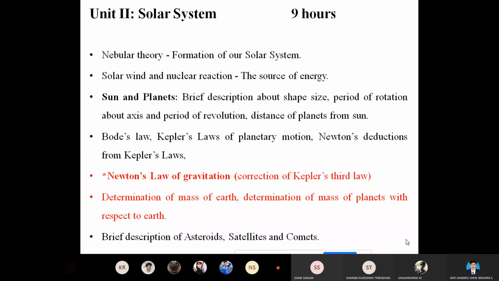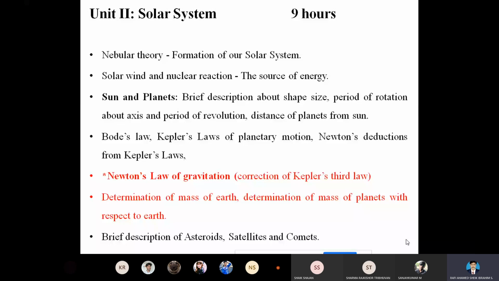Then we talked about the fundamental laws in the solar system. Here in our syllabus, we have three different scientific assumptions. One is Bode's law, the second is Kepler's law, and the third is Newton's law. As we know, Bode's law explains the spacing between the planets.